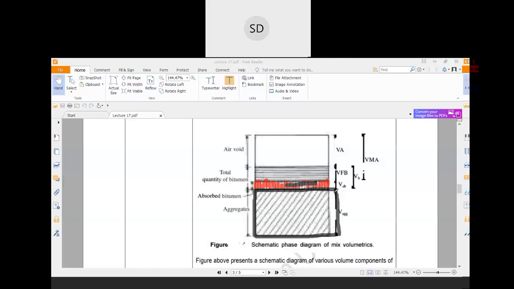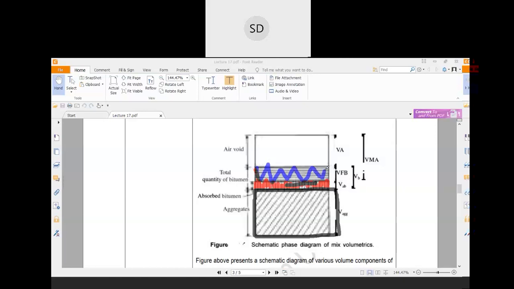Now another thing is, some of the bitumen will be effectively used in the mix proportion or mix volumetrics. That type of bitumen will coat the aggregate particle, and that is called your VFB, volume filled with bitumen.